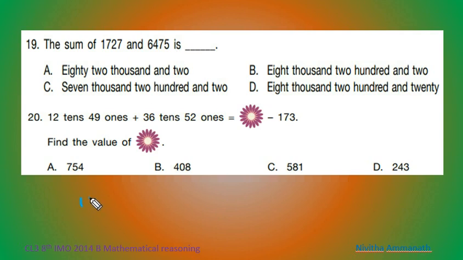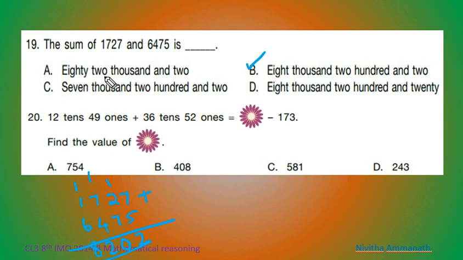So we have to add up these. 1727 plus 6475. 7 plus 5, that is 12. 2, 1 carry over, 1 plus 2, 3, 3 plus 7, 10. 0, 1 carry over, 7 plus 1, 8, 8 plus 4, 12, 1, 1 plus 1, 2, 2 plus 6, 8. 8202. Which is the option? 8202. B is the correct option.